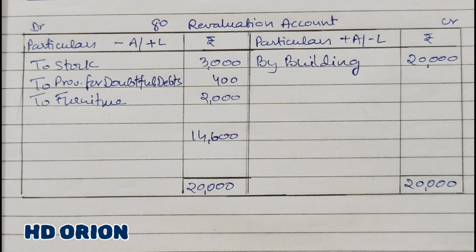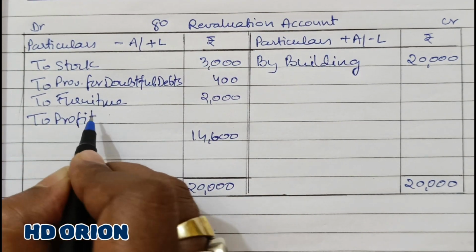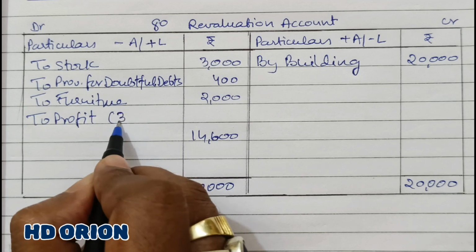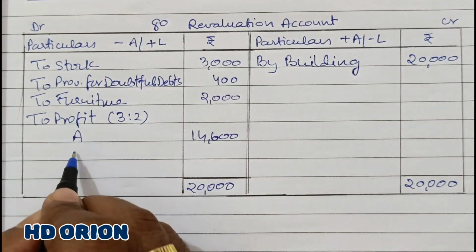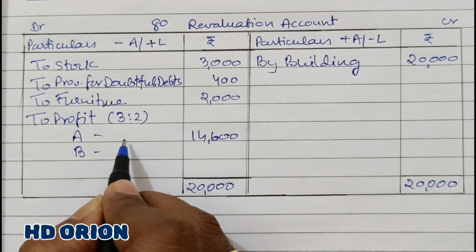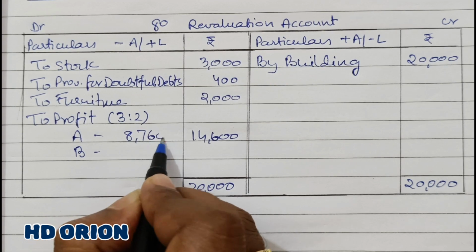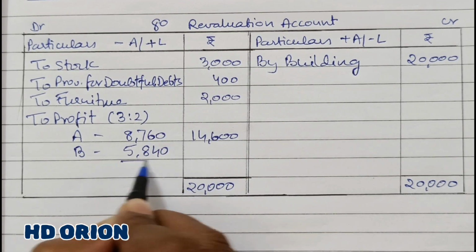So it's a credit balance which is a profit. So the profit on revaluation will be given to the old partners in their old profit sharing ratio, that is 3:2. And who are the partners? A and B. So break this, you get rupees 8,760 and 5,840.